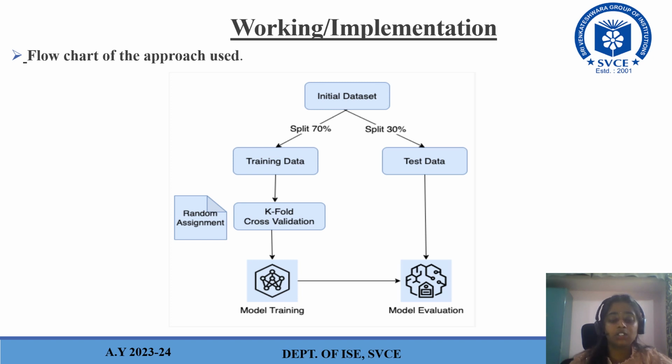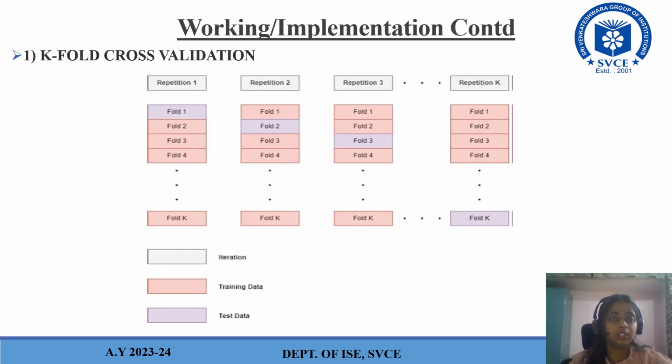Why model evaluation? Once it is trained, it has to be evaluated. Then once it is trained and evaluated, the testing data will be given, so we will be able to test whether the trained model is giving accurate results. Moving to the k-fold cross-validation, as discussed previously, k-fold cross-validation is nothing but the 70% of data after splitting being made into subsets, that is k subsets.